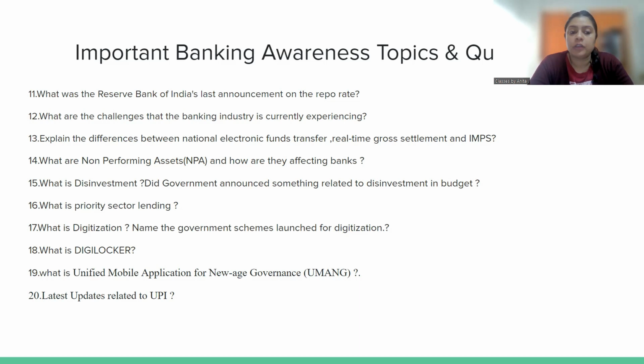So you should be aware of what non-performing assets are and how they are affecting banks. You should know what non-performing assets are, what the duration is, कितने टाइम में एक एसेट non-performing asset में कन्वर्ट हो जाता है, and how they are affecting banks. For this question refer to the current budget कि उन्होंने एनपीए में अभी कितना कंट्रोल हो गया है, अभी कितना परसेंटेज चल रहा है, राइट? पहले कितना था और अभी उसमें कितना इंप्रूवमेंट हो गया है. So this you should know. Please refer to the budget and prepare your answer accordingly.